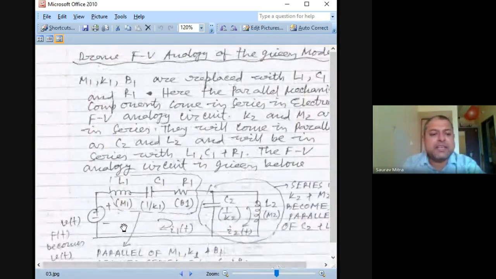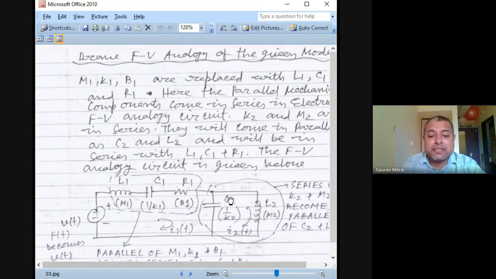In this circuit, V is directly connected to L1, C1, R1, so whatever voltage I am giving creates a drop across L1. The voltage drop across an inductor is L di/dt. So it is L1 di1t by dt, plus 1 by C1 integration of I1t dt. 1 by C1 is nothing but K1, so that value will be there, plus R1 into I1t.